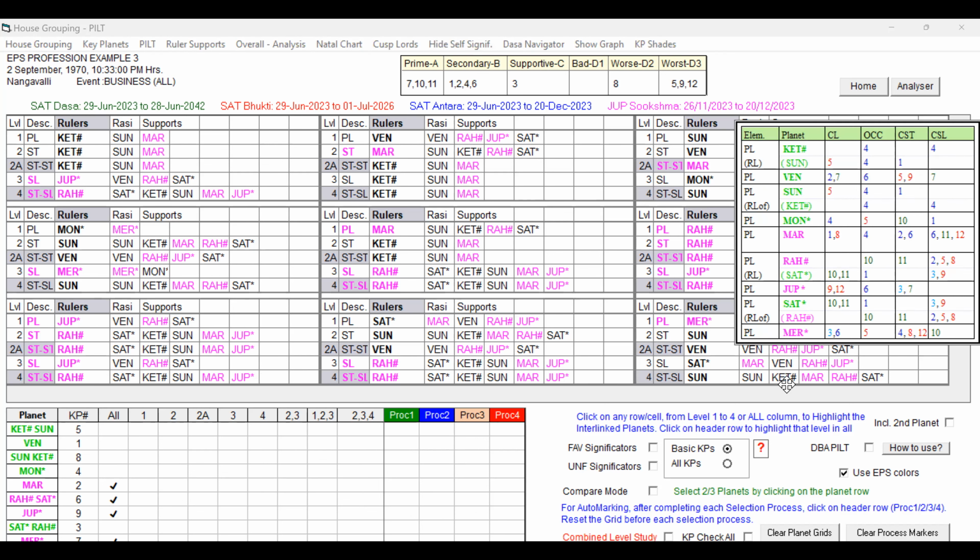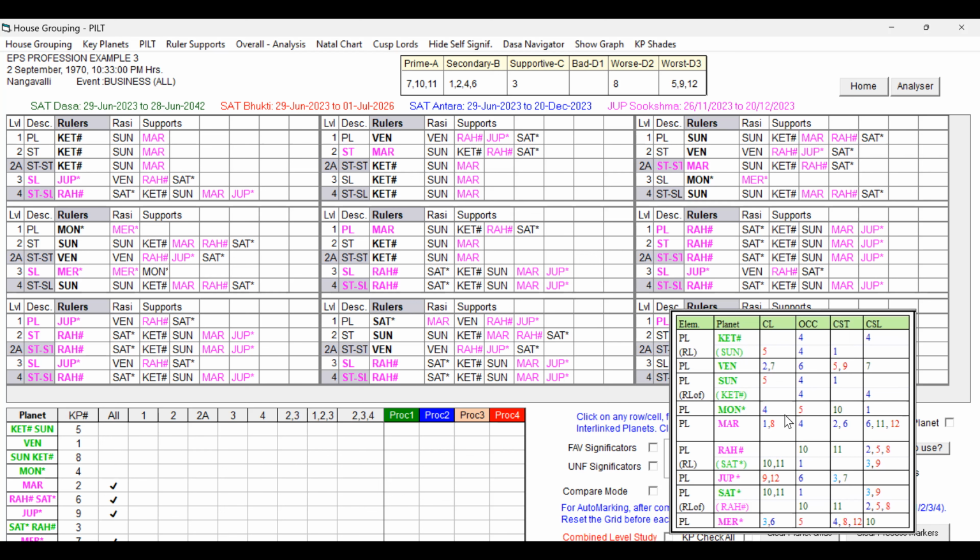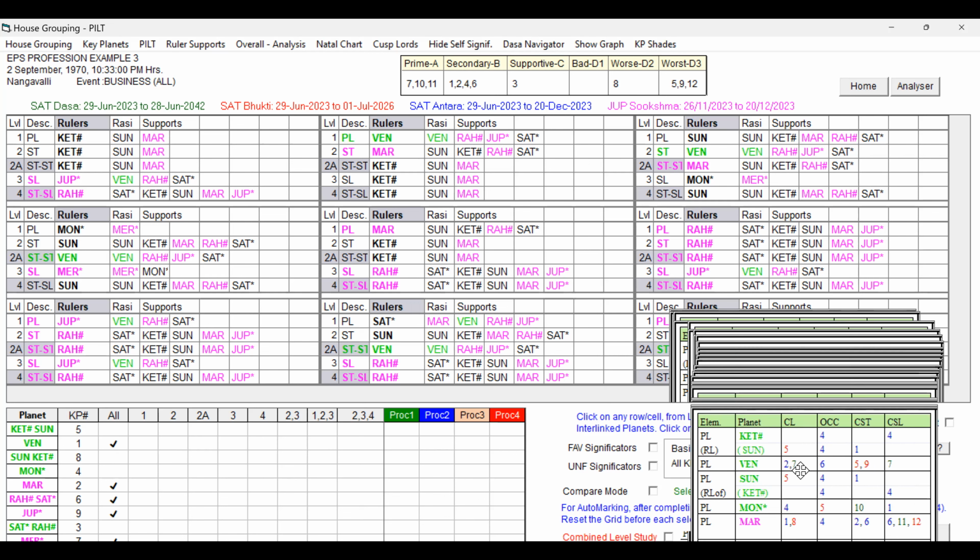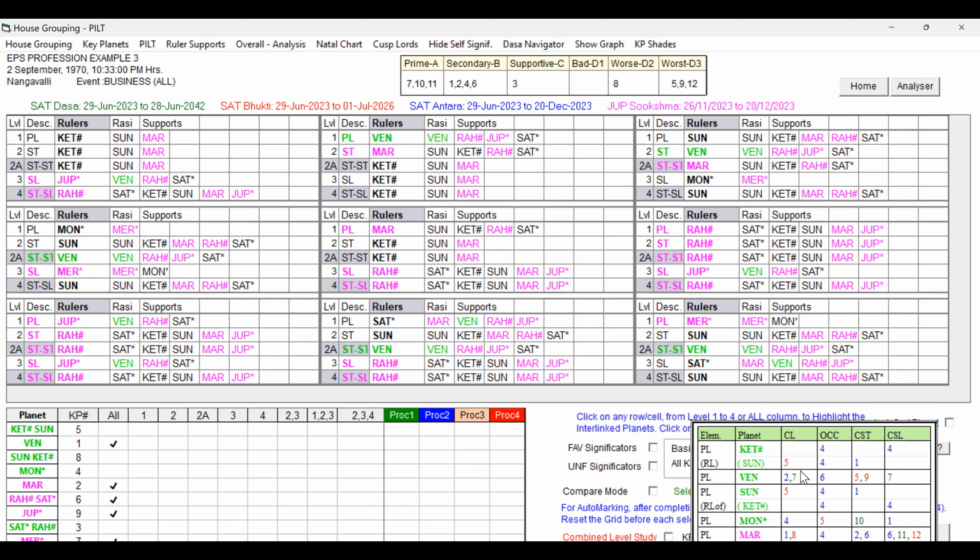The favorable key planet for own business is a green color planet. Out of that, Venus is very good. So let me click Venus and check its significations. Which planets are having the role of Venus?